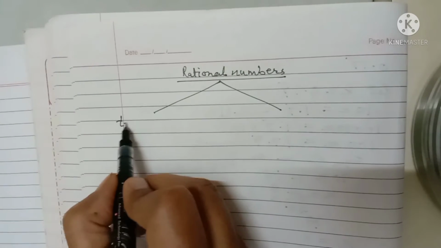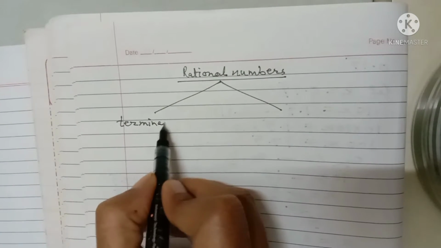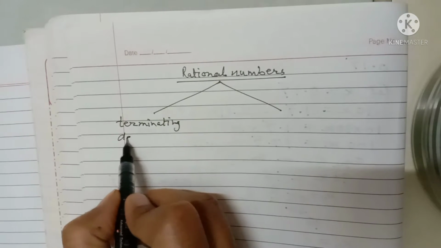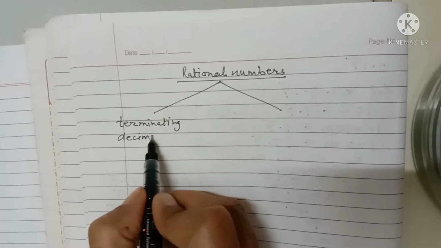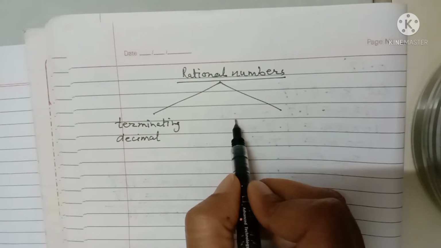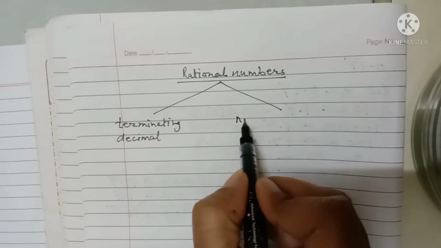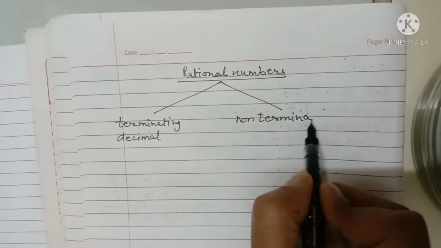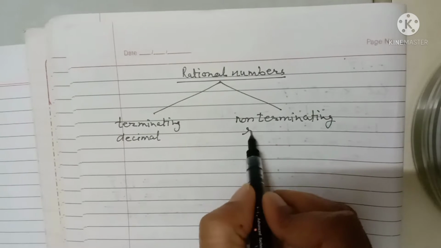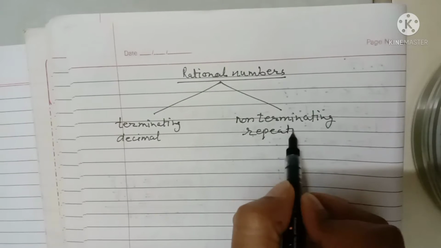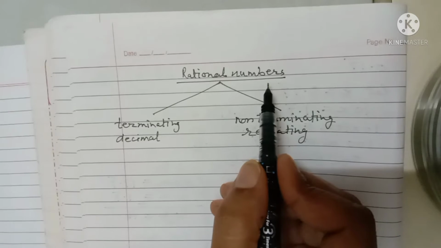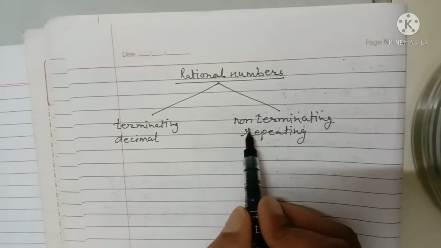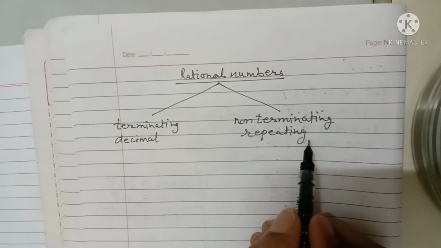First is terminating decimal, and second is non-terminating repeating. Rational numbers are of two types: first is terminating decimal and second is non-terminating repeating decimals.